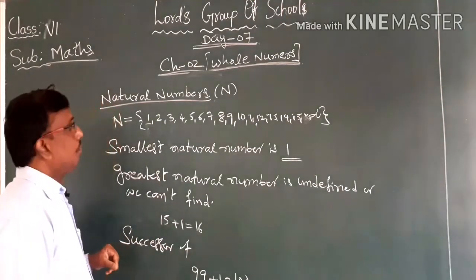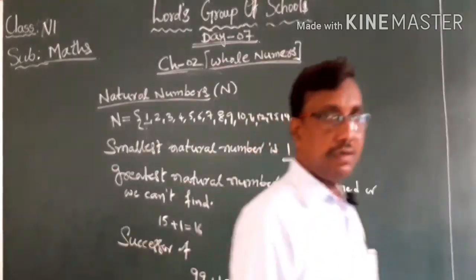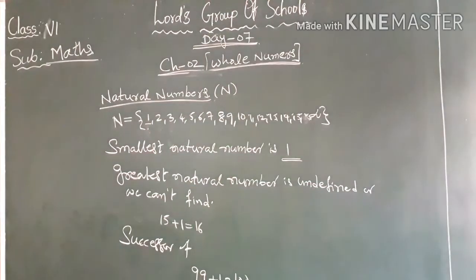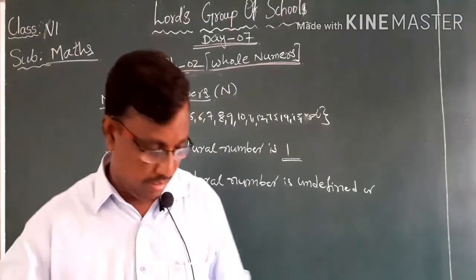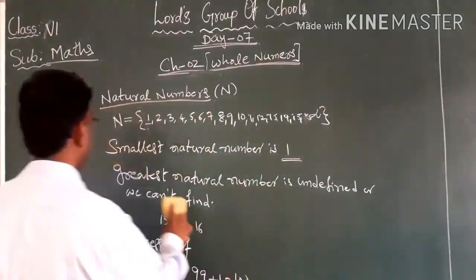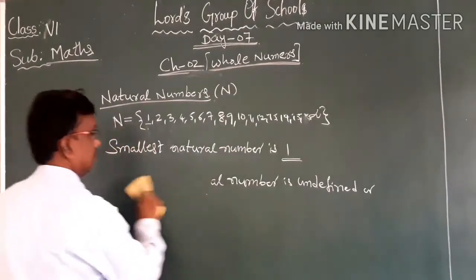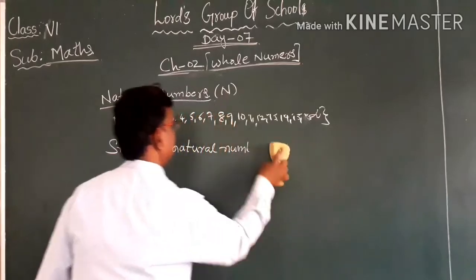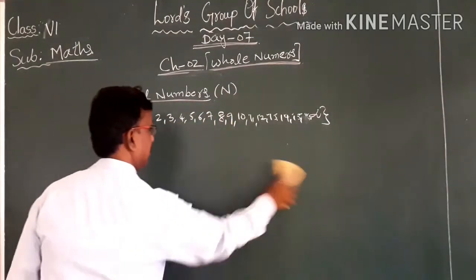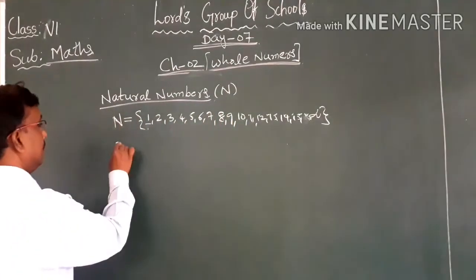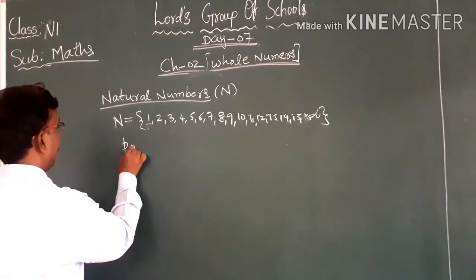Similarly, if you subtract 1 from a number, then we will get its previous number. That is called the predecessor.